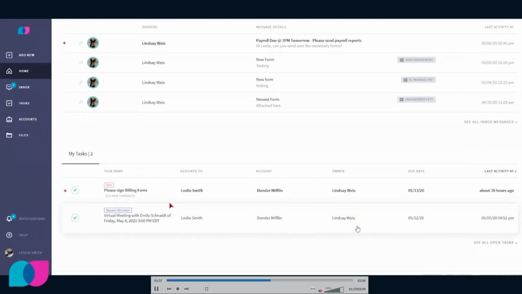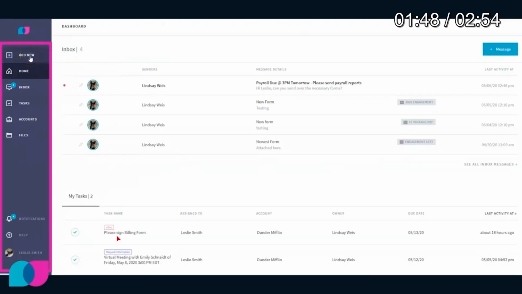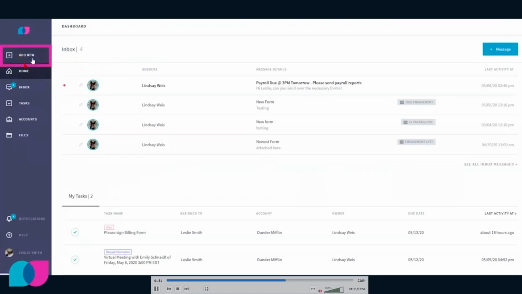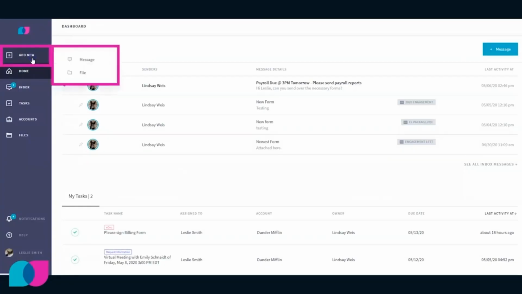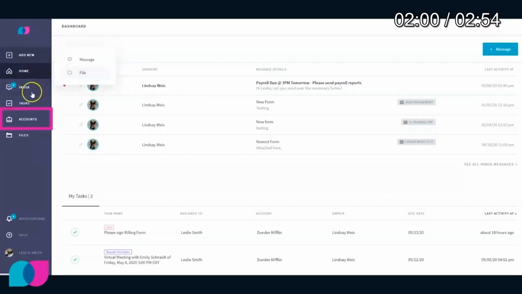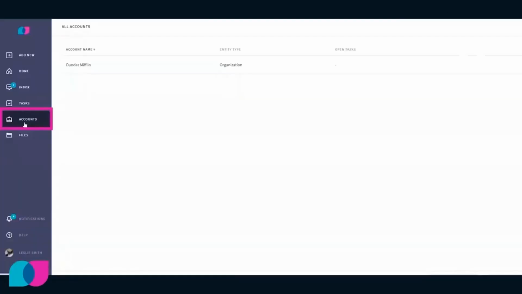All right, I may just move up. Yes, important part: Add new. The same applies to the application on the phone. This is where you'd be able to create a new message directly to us or upload a file. Very important stuff. Under account is the businesses.